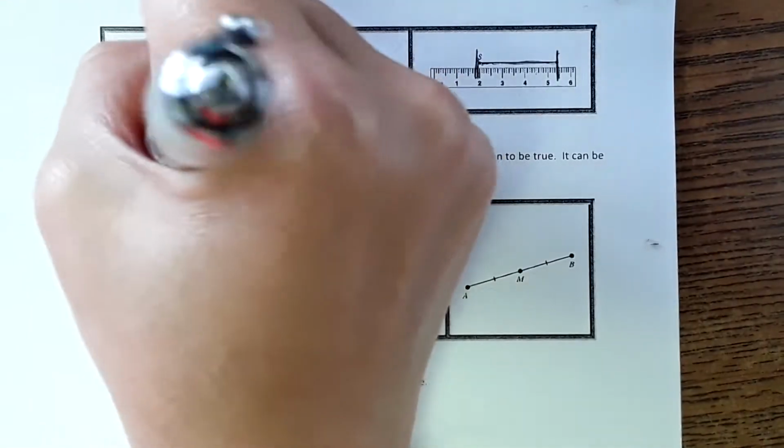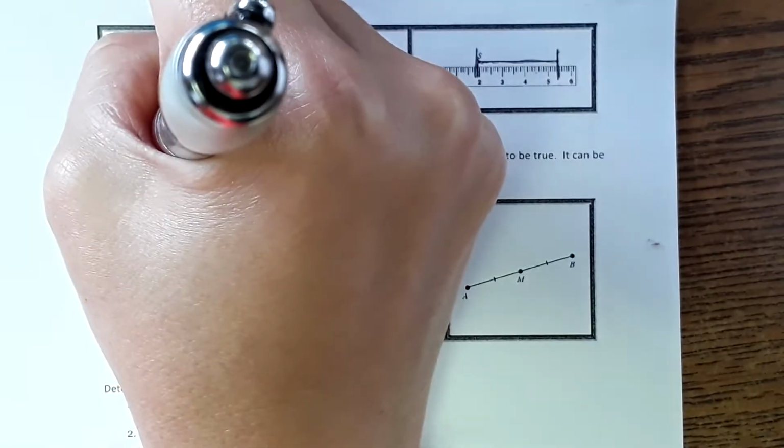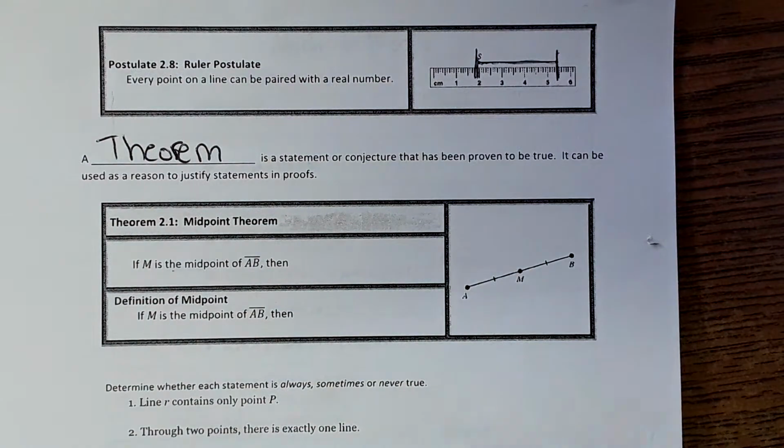Next, the next word is theorem. I know you've heard this word in science. It means something similar in math as well. A theorem is a statement or conjecture that has been proven to be true. It can be used as a reason to justify statements in proofs.